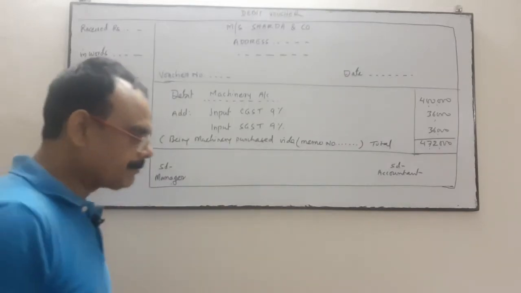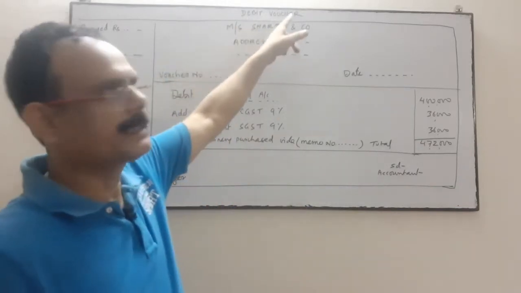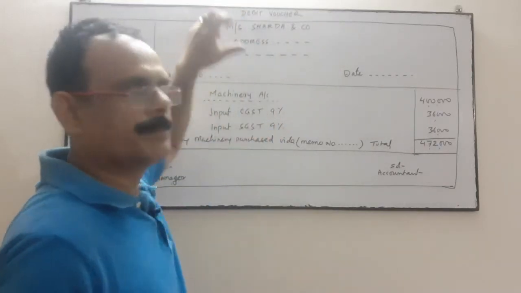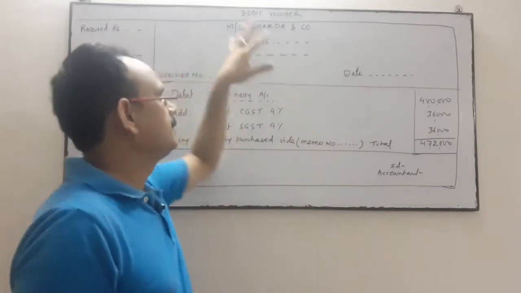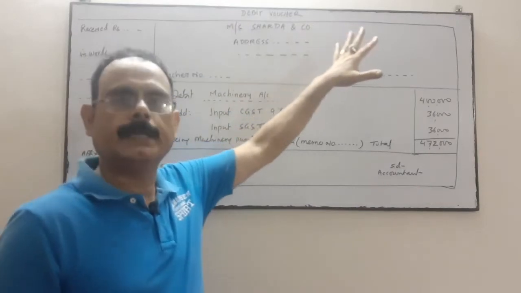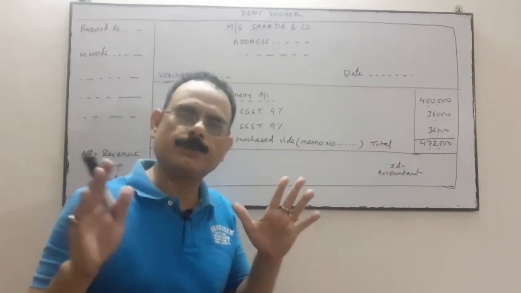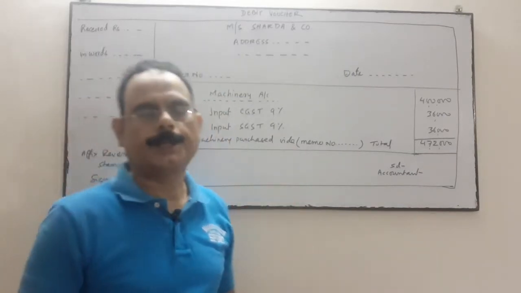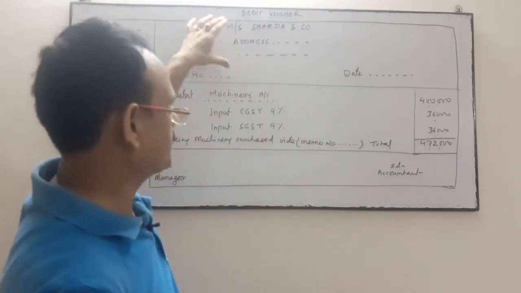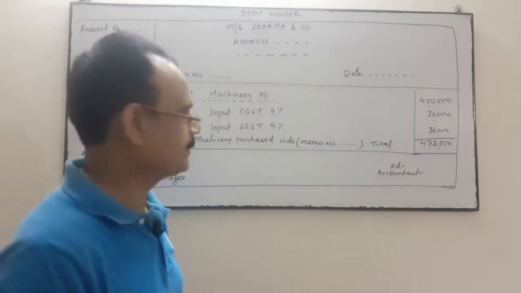Now see the example, or format, of a debit voucher. The debit voucher is at the top. Name of the company: suppose our company name is Mrs. Sarda and Company. We will write our company name in detail, and the complete address with location, email ID, website, telephone number, whatever it may be, with the GSTN number.